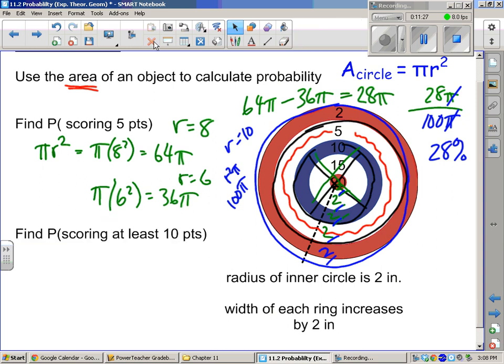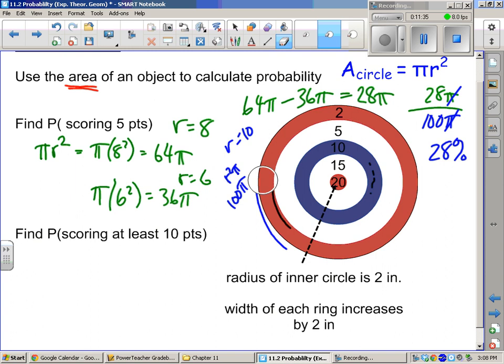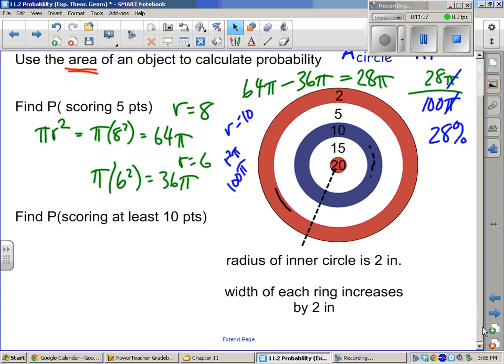This one says probability of scoring at least 10 points. So let's get rid of our drawing so we can draw again. At least 10. So 10 is the blue ring, and 15 is higher than that, inside of that, and 20 is inside of that too. So we want all of this over the total.